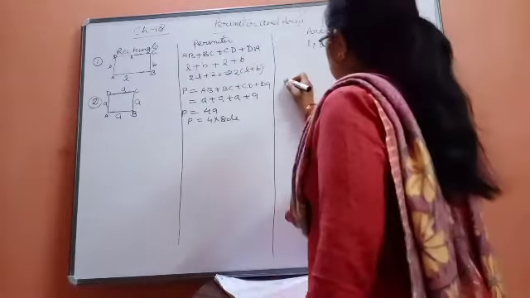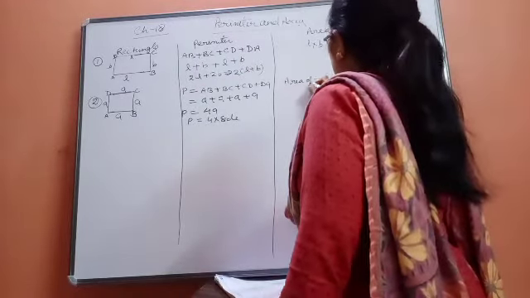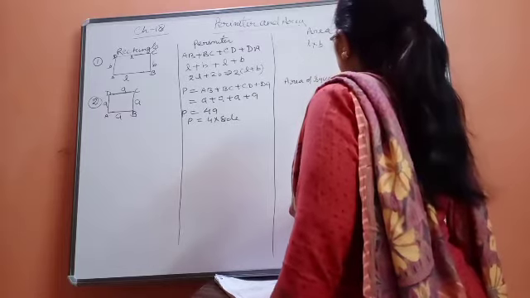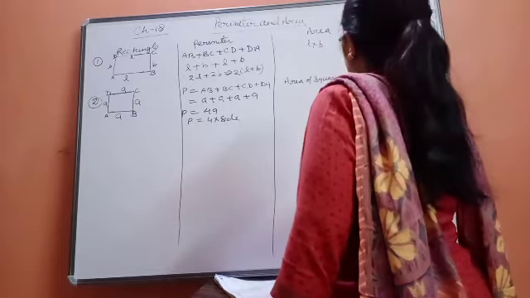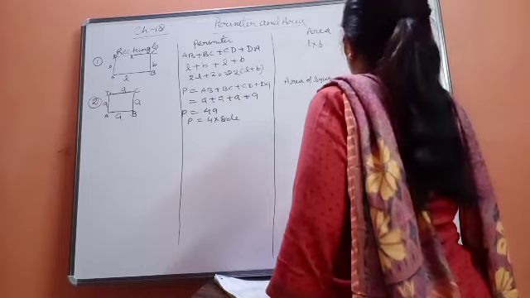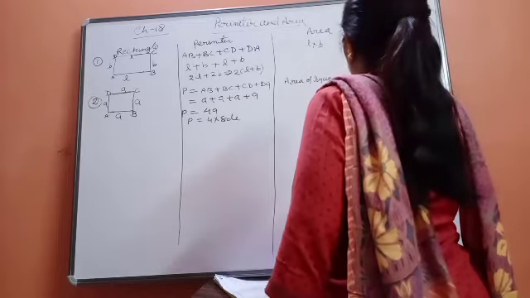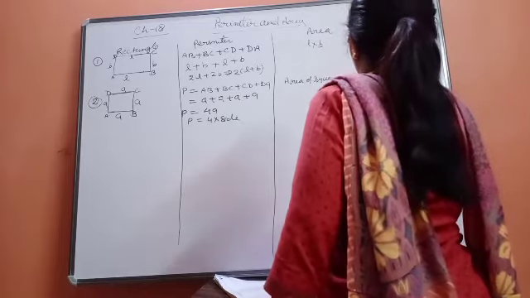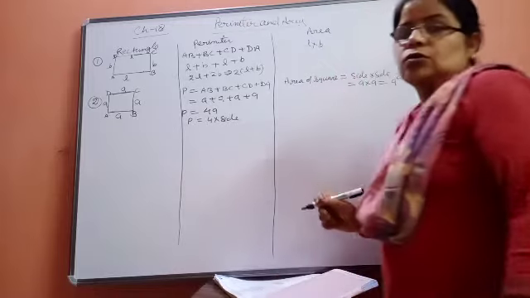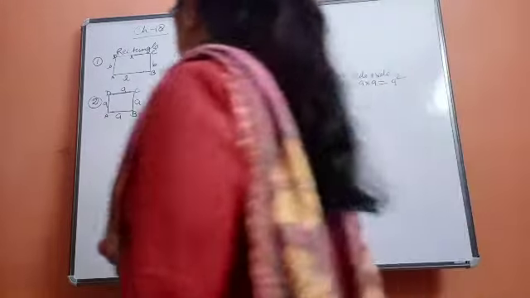Now we are learning the area for the square. Area of square will be side into side. Side is how much? A. So it is A into A, which can also be written as A square.